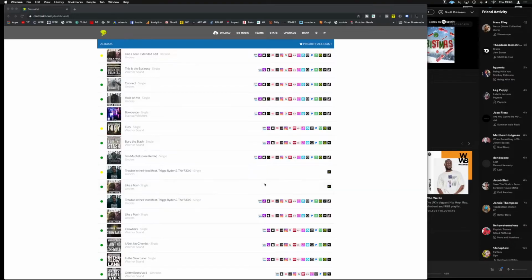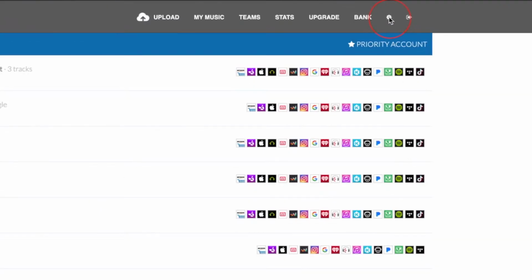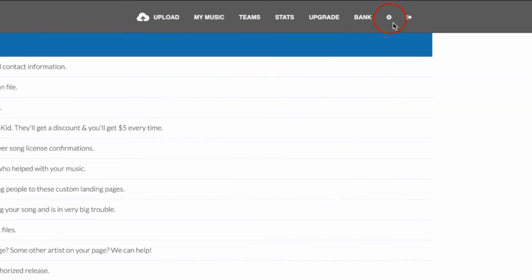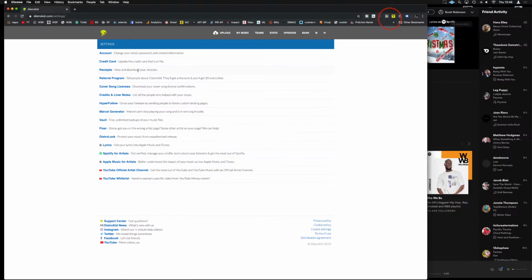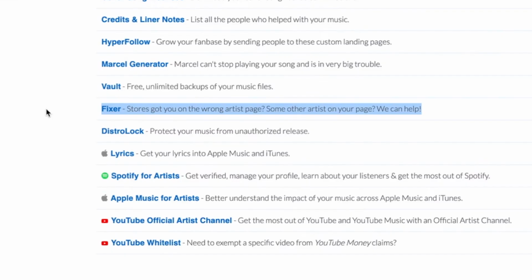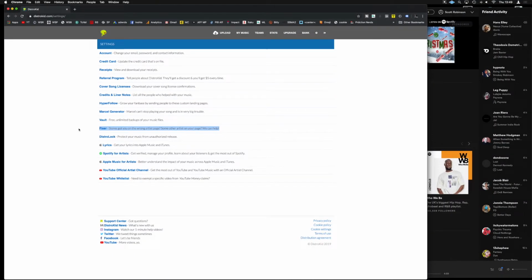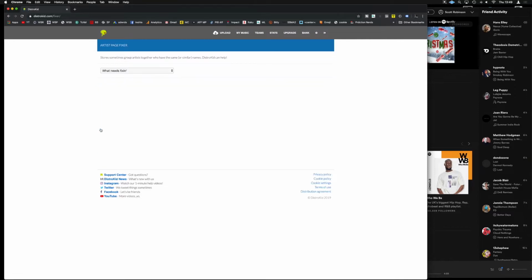In this next section here, I'm going to show you how Fixer works and how we can get our music back on the profile it should be on. Log into your account, you've got your releases here. We need to go over to the section here, the little cog icon, which is our settings. Inside here, we've got this guy, the Fixer. Store's got you on the wrong artist page, some other artist on your page. We can help. Click over on the Fixer and let's see what we need to do.